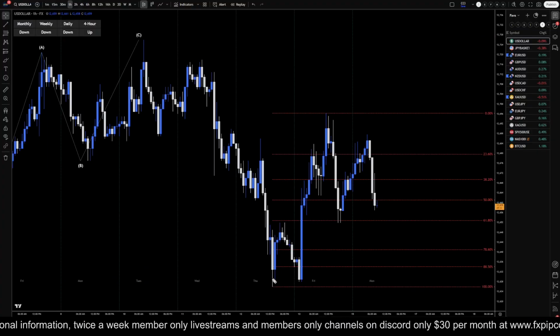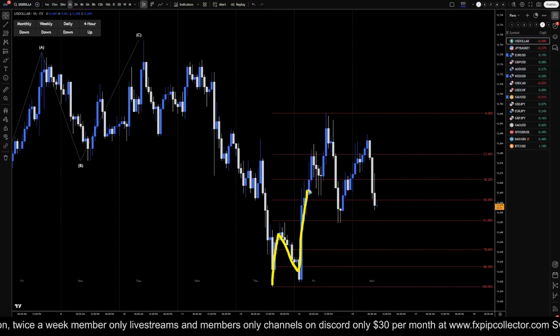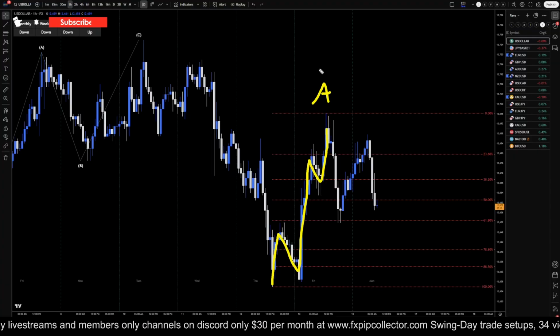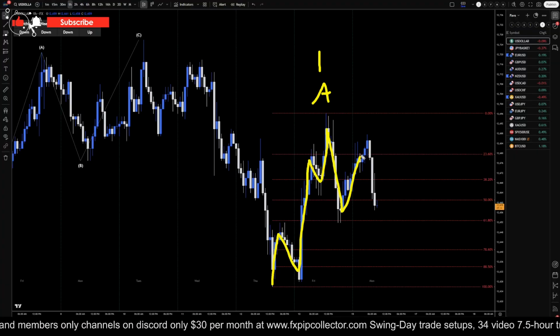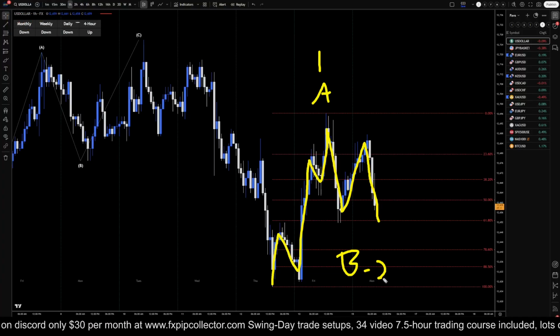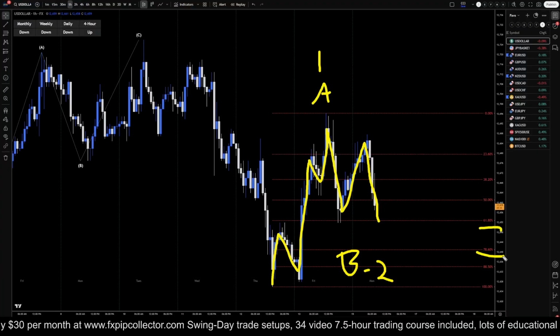Now, to me, on this 1 hour time frame, it definitely looks like a possible 1, 2, 3, 4, 5. Like it could be a wave A or maybe even a wave one. This right here definitely looks like it could be either a wave B or a wave two. So watch those Fibonacci levels very closely.